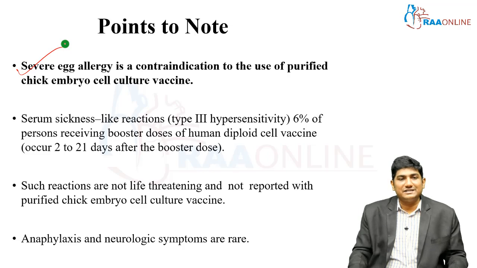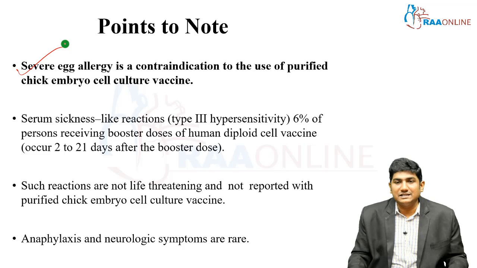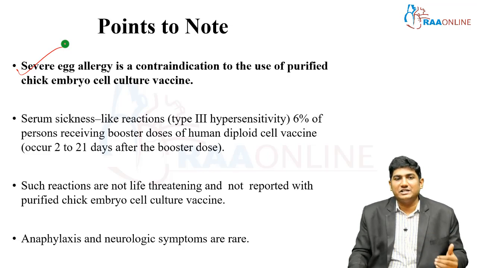Next complication is going to be the serum sickness-like reaction. That's a type 3 hypersensitivity reaction. It occurs in 6% of patients receiving booster doses of human diploid cell vaccine. This reaction usually occurs in less than 21 days, less than 3 weeks after the booster dose. Okay, and such reactions are not life threatening, and are reported only with the other vaccine, not with the purified chick embryo cell vaccine. Okay, sometimes anaphylaxis and neurological symptoms do occur.